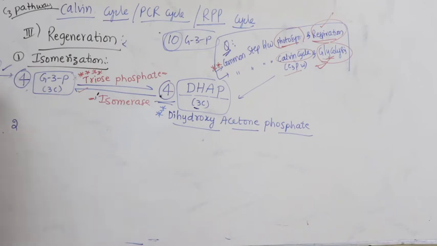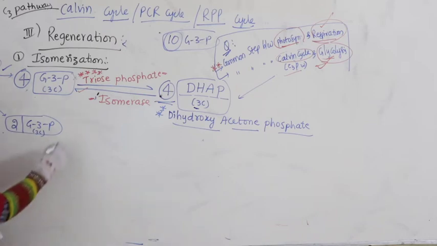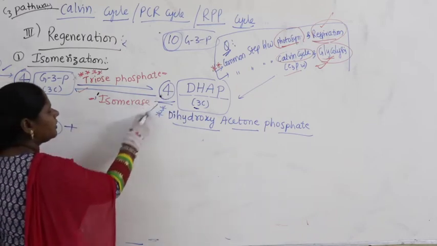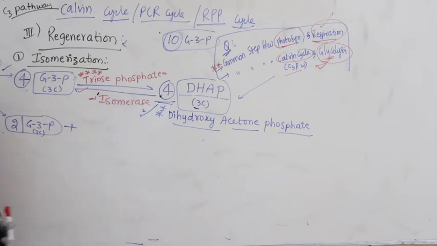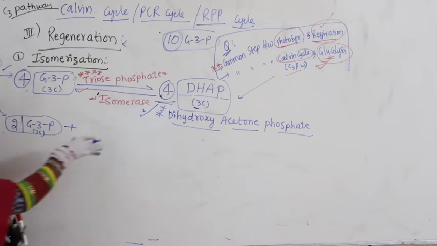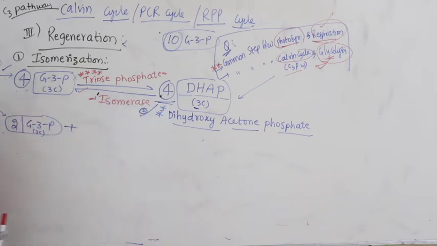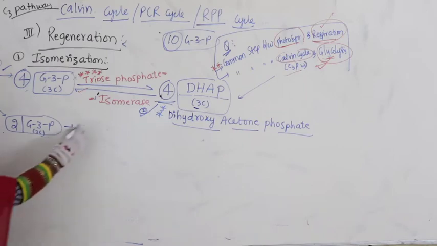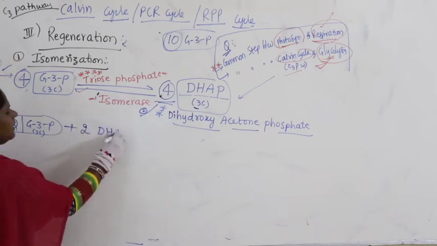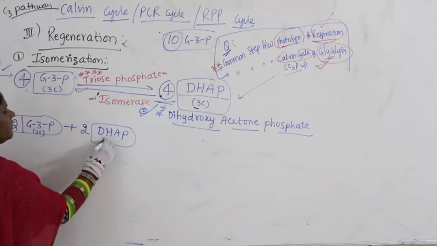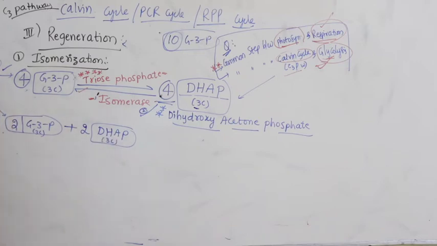From these 6, again we are taking 2 here: 2 molecules of G3P, each one having 3 carbons. Now out of the 4 molecules of DHAP, let us take 2 here. When you take 2 DHAP, 2 will be pending. I hope you are very clear, right? So we are taking 2 molecules of DHAP, which also has 3 carbons. Guys, I hope you are clear, right?